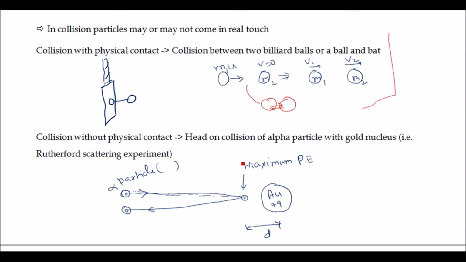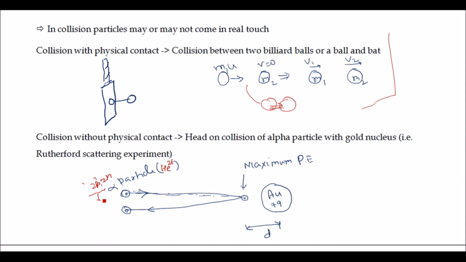First we will see how an alpha particle collides with a gold nucleus. It is basically from the Rutherford scattering experiment, in which the alpha particle, which is He2+, has two protons and two neutrons.